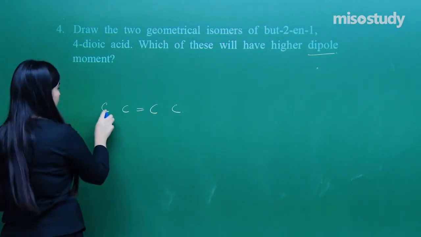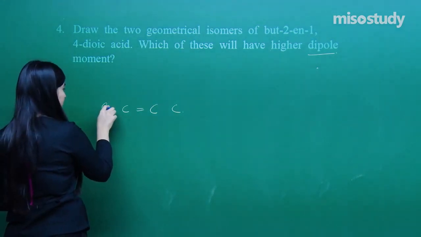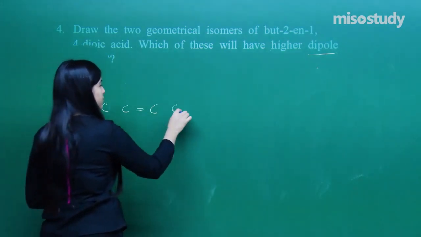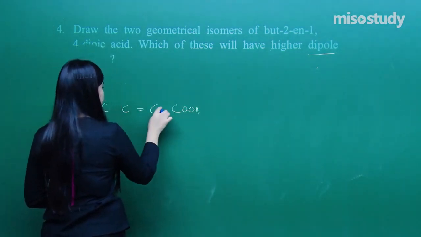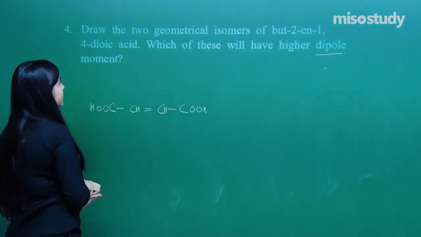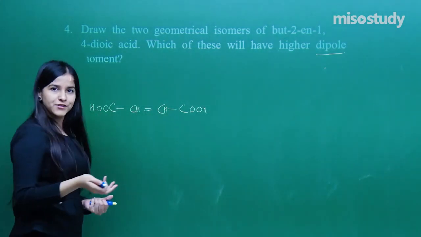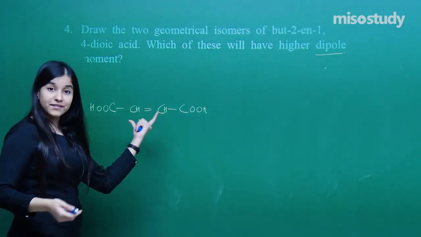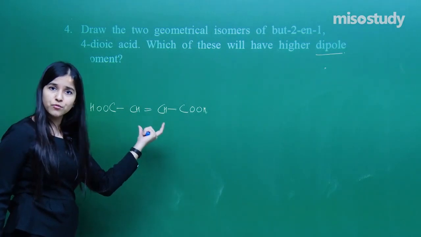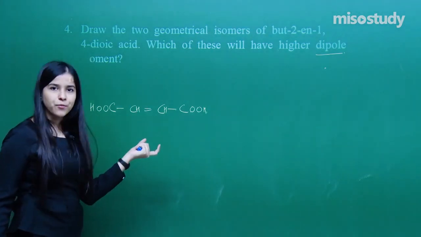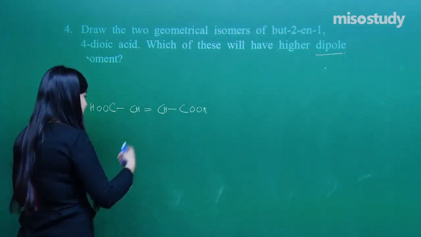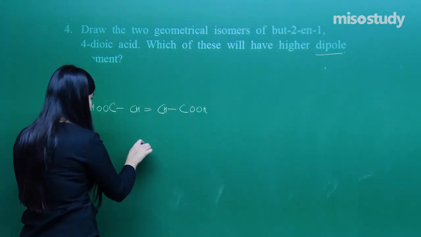But-2-ene 1,4 means this will be having COOH, this will be having COOH, right? So that is the compound. I can have the geometrical isomers, yes, because the condition has been satisfied for geometrical isomerism. See, double bond, right? No rotation is possible about the double bond. What can happen is now the arrangements, right? Cis and trans. So let's draw cis and trans.